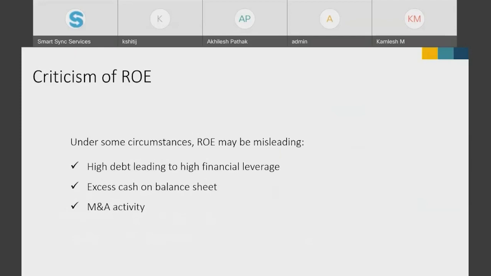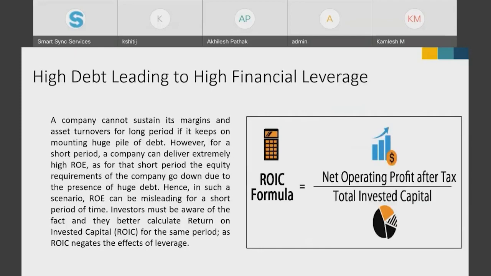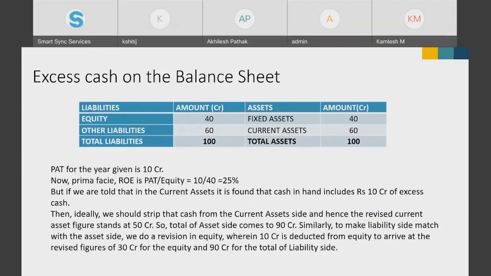And the second point was excess cash on balance sheet, right? Again, we'll just use a very simple example. This is a very simple balance sheet. You can see 100 crore liabilities, 100 crore assets. So 40 crore is fixed asset, 60 crore is current asset, and equity is 40 and other liabilities also 60. And PAT for the year is given as 10 crore. So the prima facie ROE is PAT by equity, that is 25%, right?